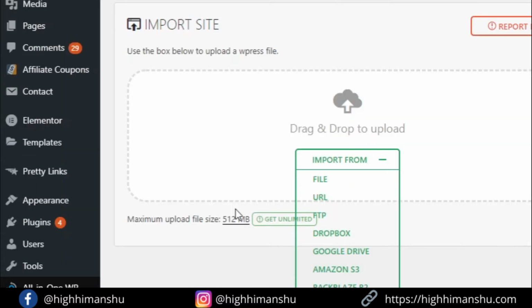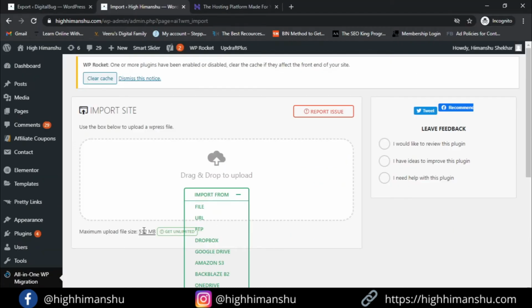Okay, so guys, as you can see, your maximum upload file size is here 512 MB, and if by any chance your website backup size goes beyond this, just do comment below. I'll make a video on how you can increase the upload file size of this plugin. Okay, so now we are done with our step 1.